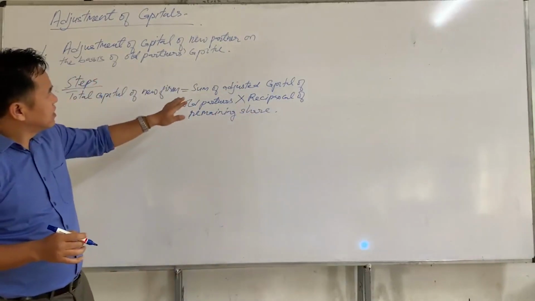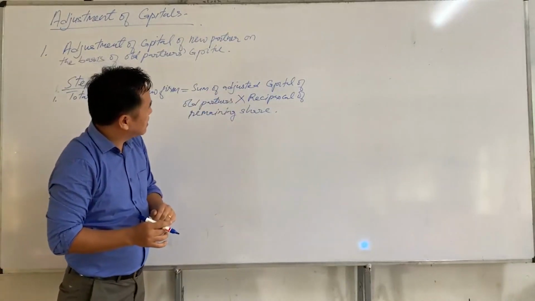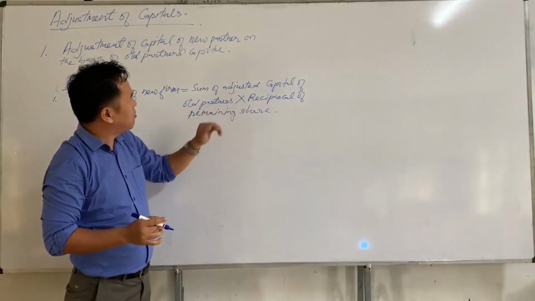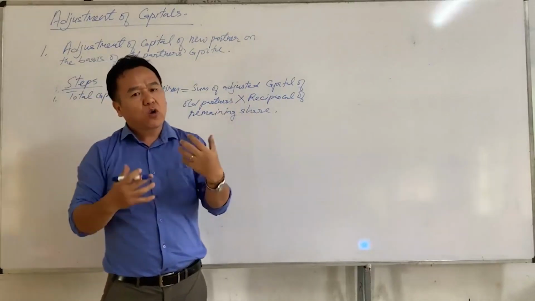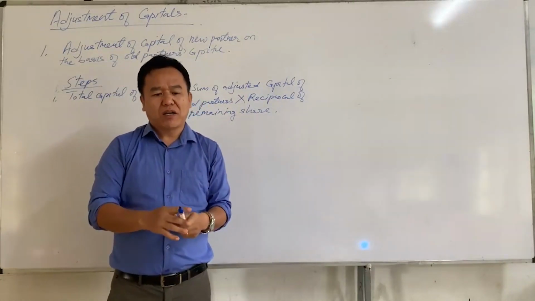So here sum of the adjusted capital of old partners means sum of closing capital of old partners.